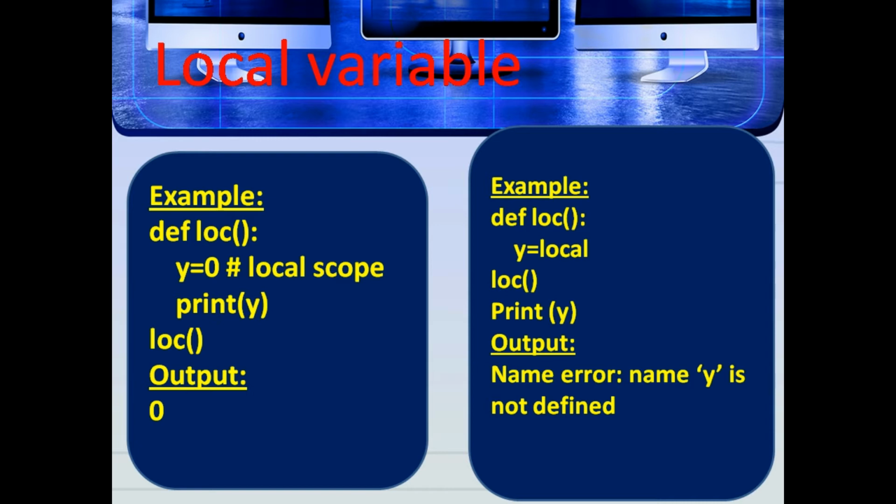Next example: def loc, y equal to local, and then print of y outside, after loc. When we run the code, it produces an error because we are trying to access a local variable y in a global scope. It says name y is not defined. That is a type of NameError.